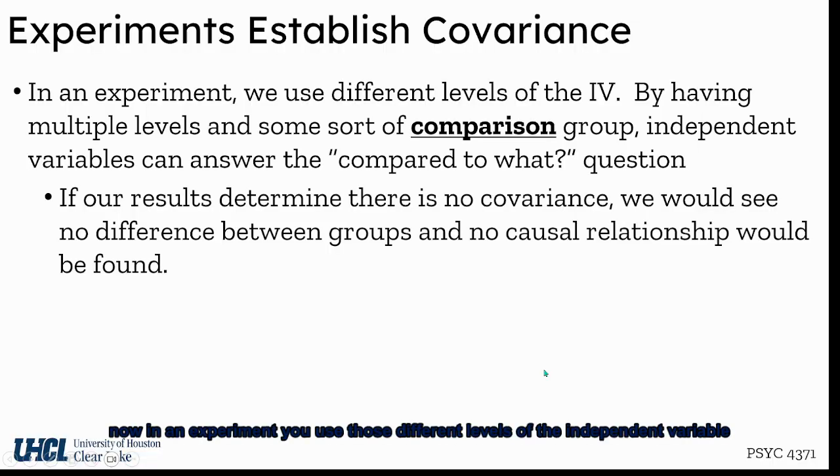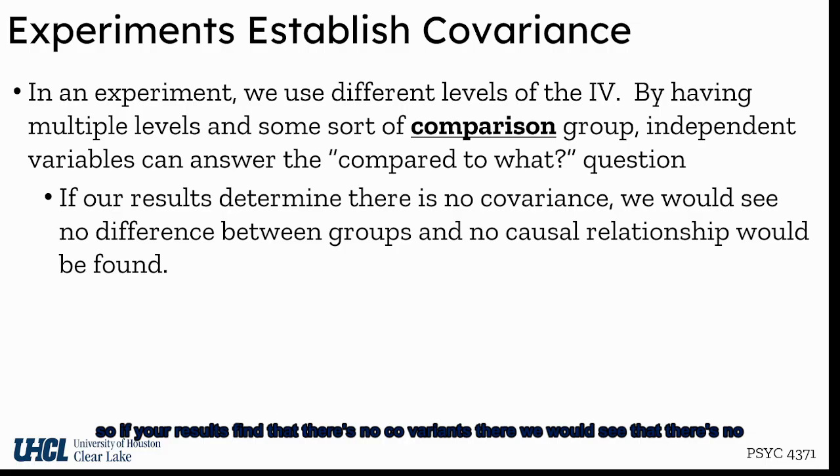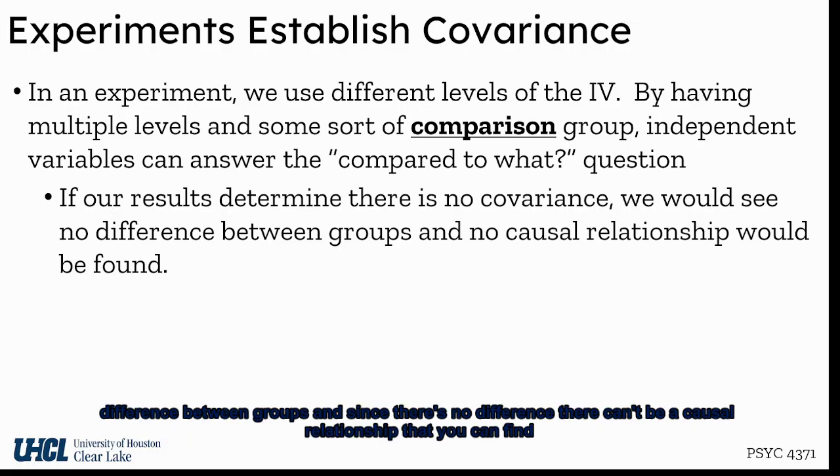Now, in an experiment, you use those different levels of the independent variable. We also usually include a comparison group, and that independent variable there can answer the compared to what question. So if your results find that there's no covariance there, we would see that there's no difference between groups, and since there's no difference, there can't be a causal relationship that you can find.